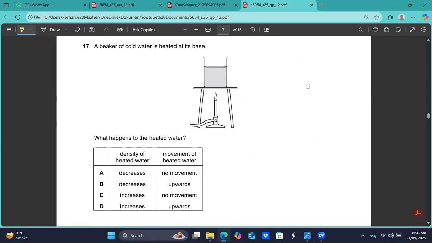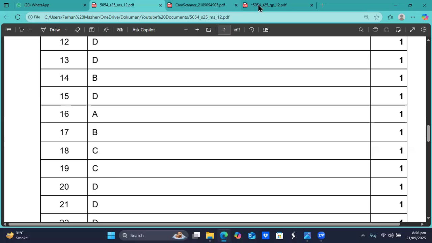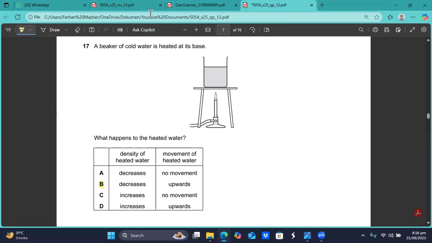Question number 17. A beaker of cold water is heated at its base. What happens to the heated water? So when the water is heated, what will happen to the density? The density will decrease, and the heated water will move in the upward direction because of the convection currents. The density will decrease and they will move upward. I think B is the option. Let's check. B is the right option, sir.